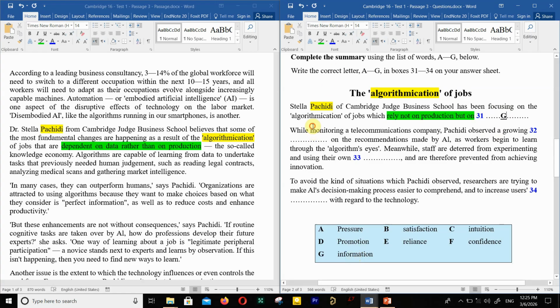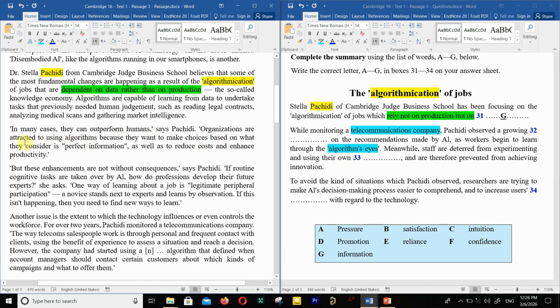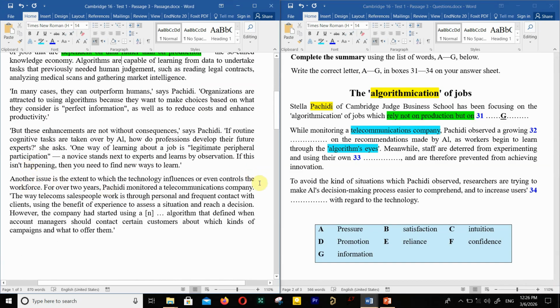Okay, next question. While monitoring a telecommunications company, so you had to go through the paragraph, find telecommunication company. Pashidi observed a growing what on the recommendations made by AI as workers begin to learn through the algorithm's eyes. And this is another one. You had to find telecommunications company, still talking about Pashidi, and then algorithm's eyes. So look through the paragraph, practice this. You had to skim the whole paragraph to find telecommunications company, to not go through the whole passage.